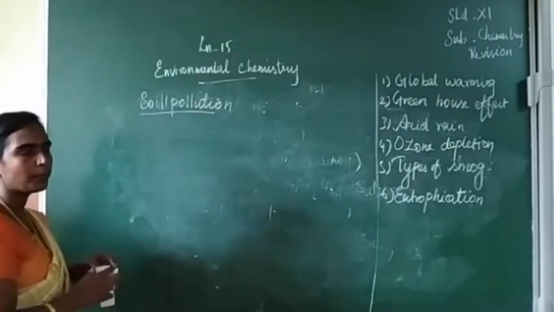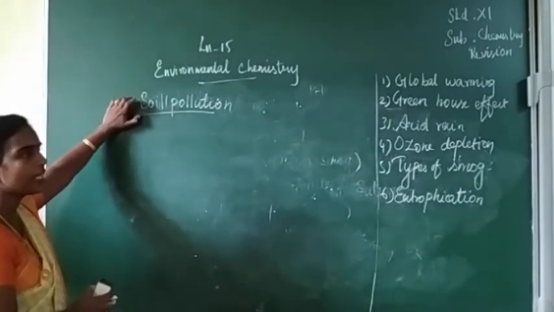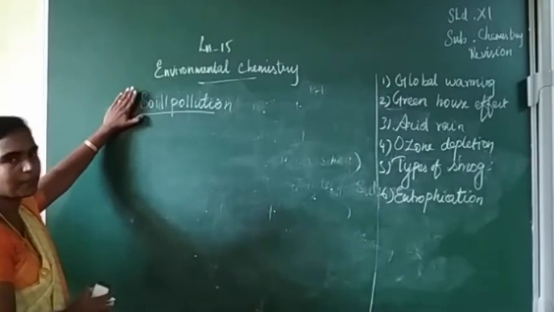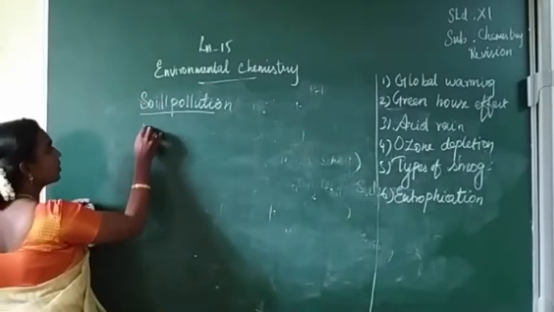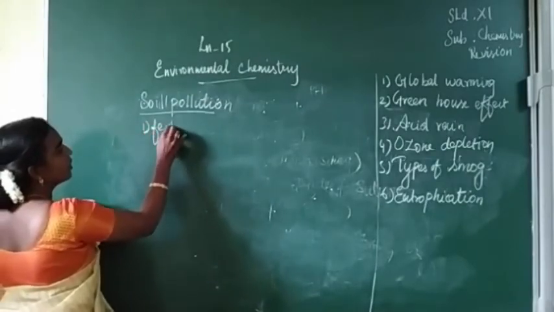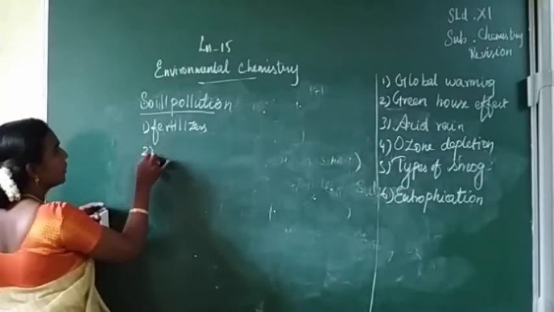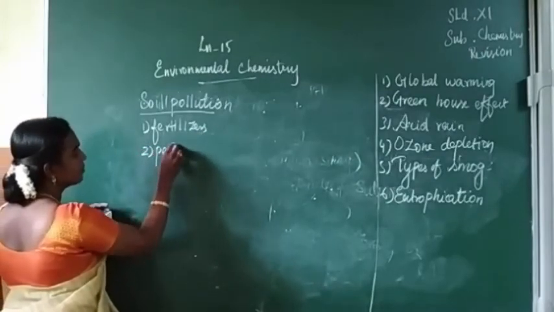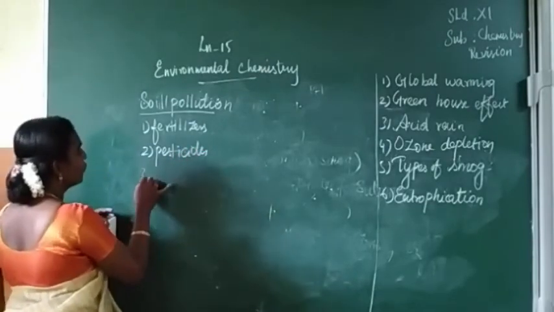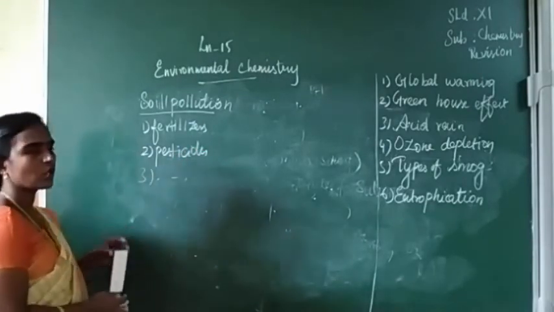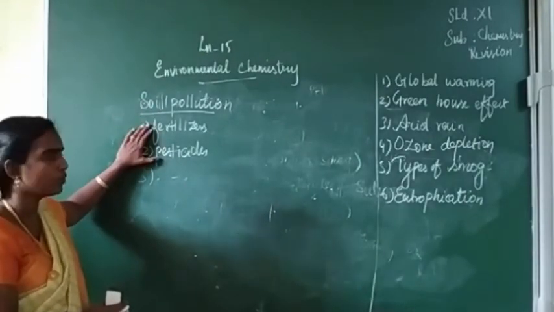For soil pollution, the important reason is mainly the ions present in the soil, which come by means of fertilizers, pesticides, fungicides, and so many other examples. So these are the main reasons for soil pollution.